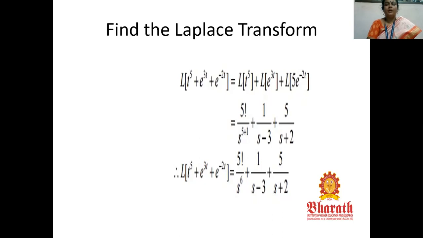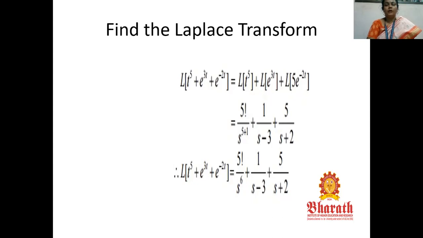Here we have L of t power 5, so 5 factorial by s power 5 plus 1. The second one, L of e power 3t. L of e power at is 1 by s minus a, and here a is 3. So the Laplace transform of e power 3t is 1 by s minus 3. Similarly, the Laplace transform of 5 e power minus 2t is 5 by s plus 2.